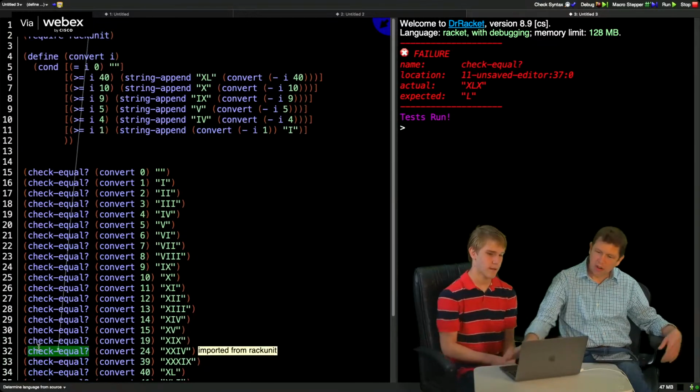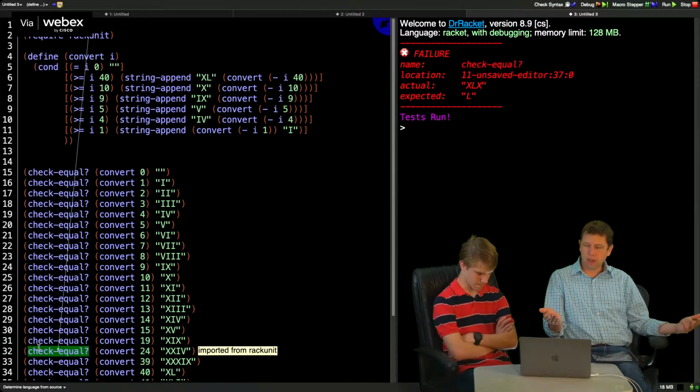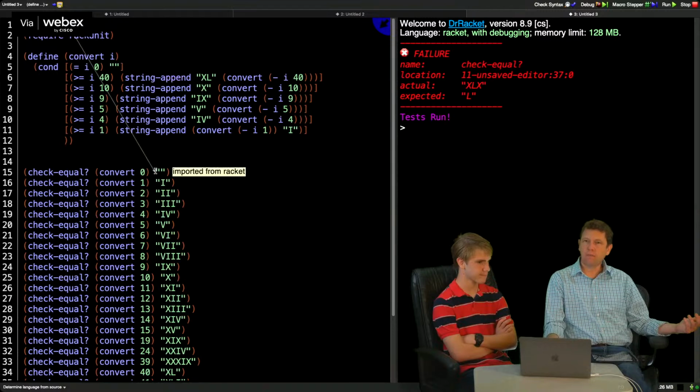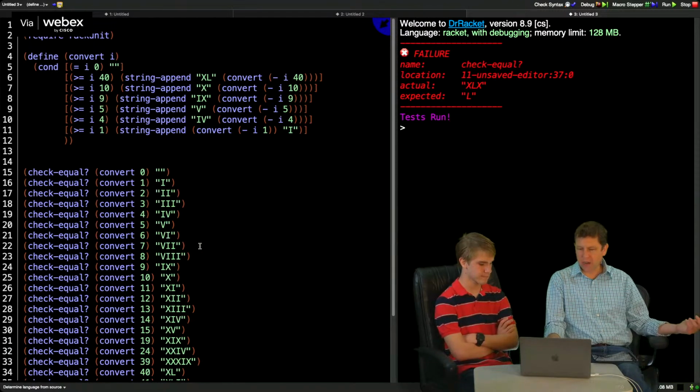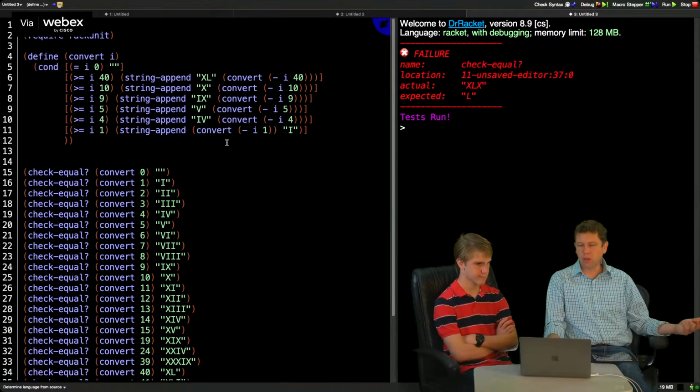Okay, so now we got a failure. So in looking at this, probably what we would do at this point is start thinking, does it make sense to go ahead and put everything in here? And it may make perfect sense. And we kind of know where it's going to fail every time we introduce a new letter. So we could go through here and add all the Roman numerals for the other letters.